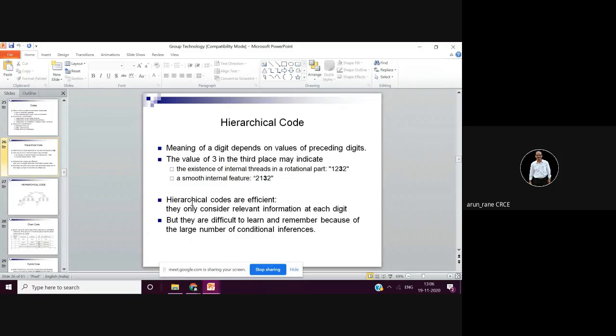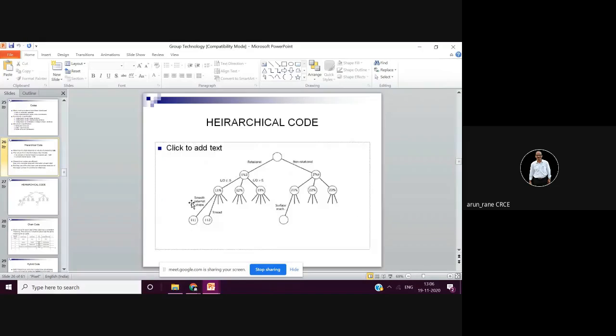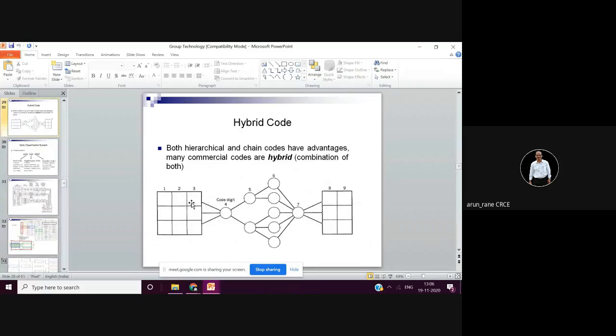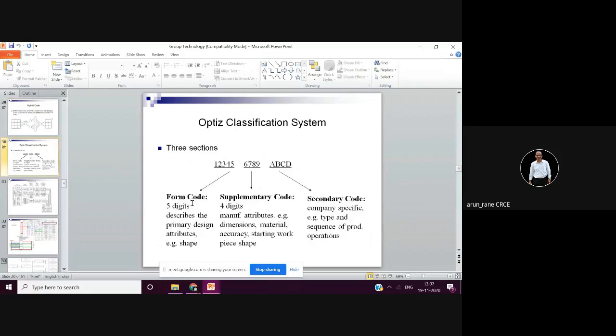You have coding systems like hierarchical coding system, then you have chain coding system, then you have hybrid coding system. This is the most popular classification system, Opitz classification system. Based on this, your barcoding is generated.